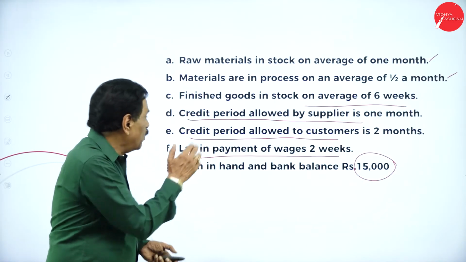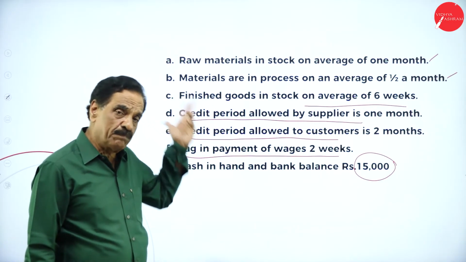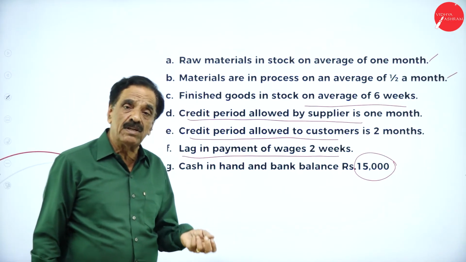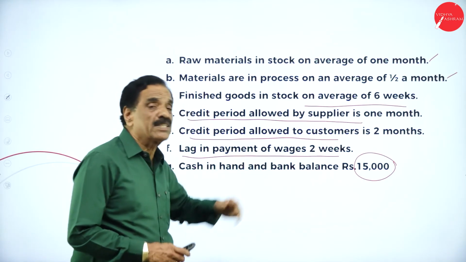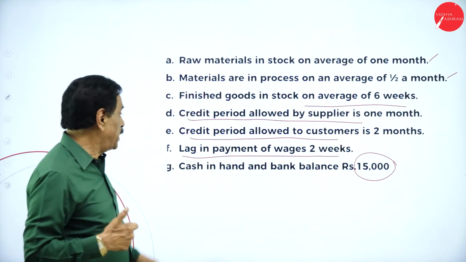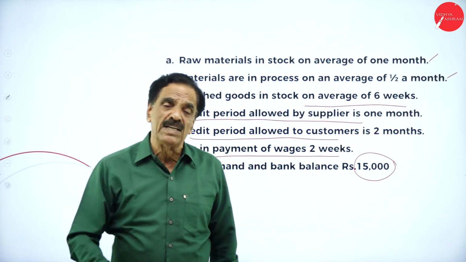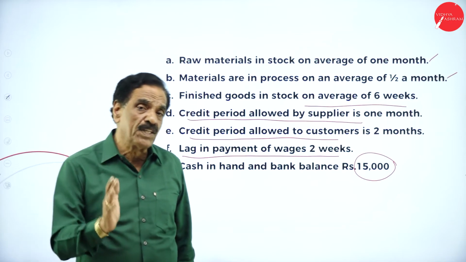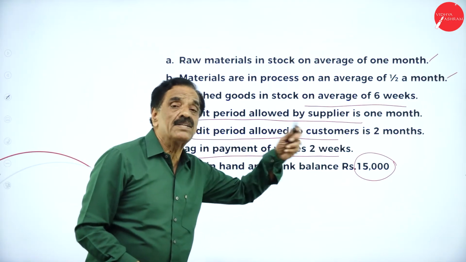So when you work out here, credit allowed by 1 month. That particular supplier supplies us material. They have given 1 month time so that you can pay the money after 1 month. We allowed the customer how many months? 2 months we allowed. They become the debtor and we become the creditor. Lag in payment of wages means we pay outstanding wages after 2 weeks. In a year, how many weeks, I told you? 52 weeks. Calculate 12,000 into 2 by 52 into labor charge.